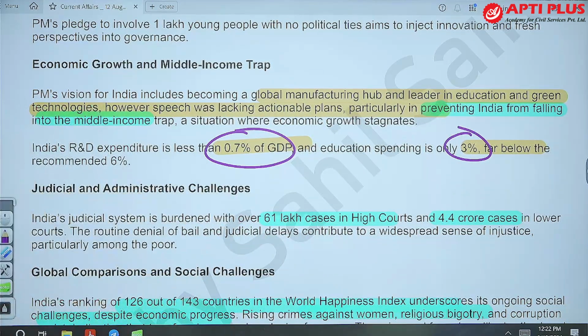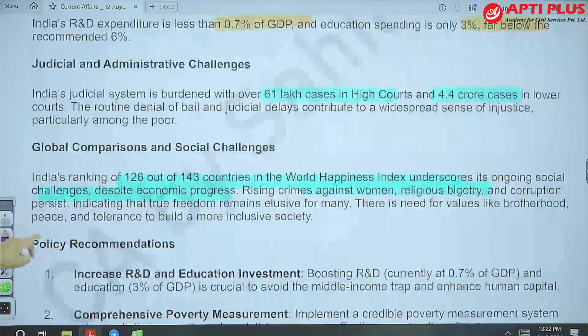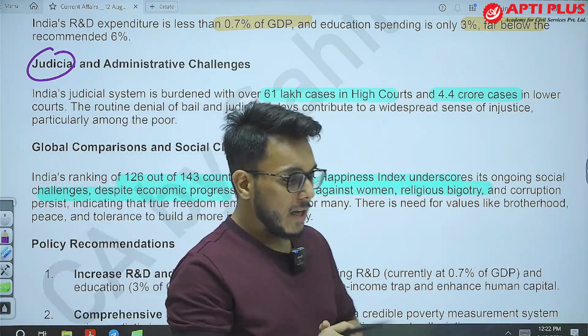Education spending is 3%. Education should be 6%. R&D is 0.7%. It should be taken to approximately 2.5%. Then, moving on, there are the judicial challenges and administrative challenges that we have.